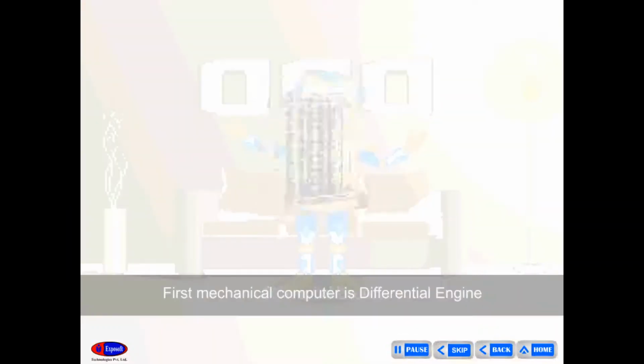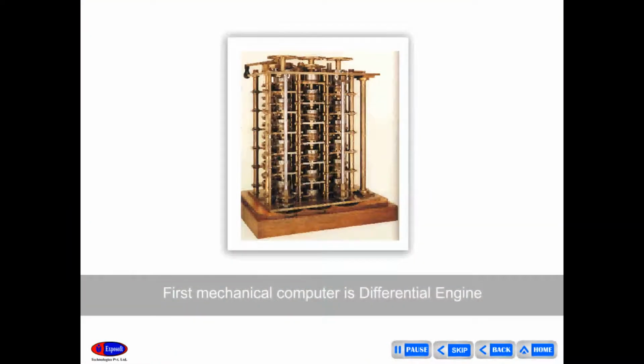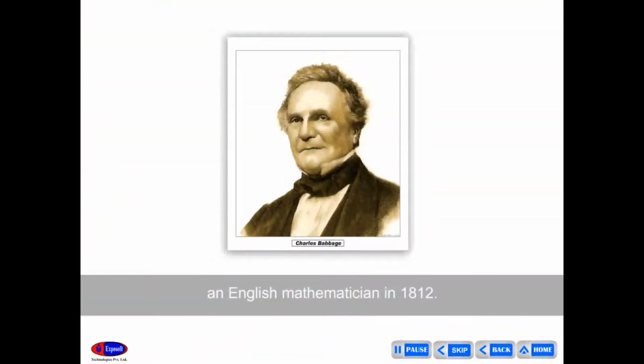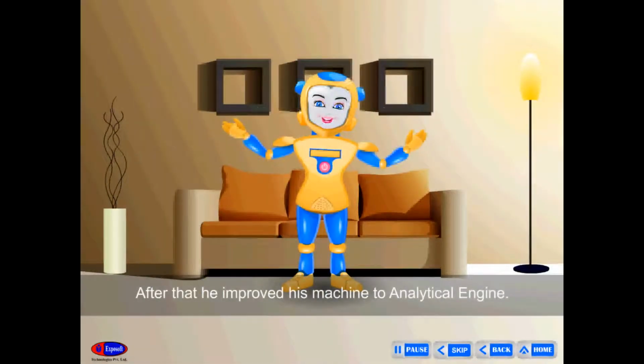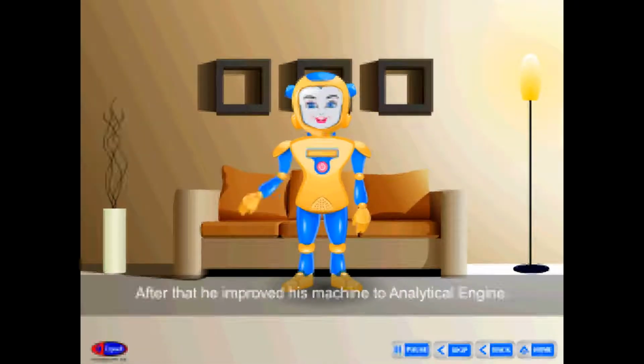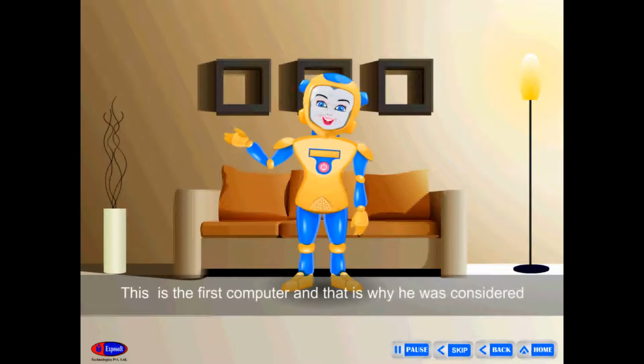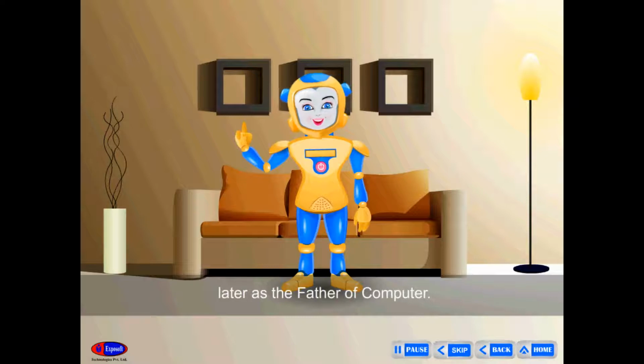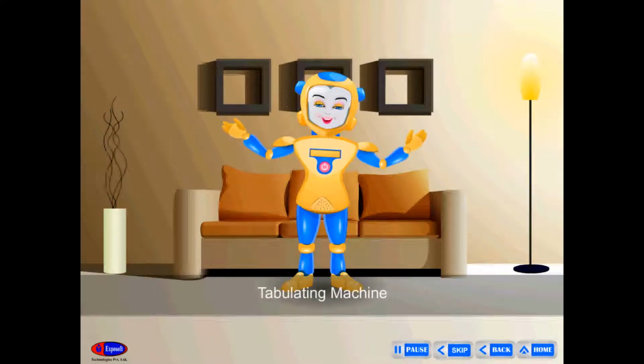Differential engine. The first mechanical computer is the differential engine, invented by Charles Babbage, an English mathematician, in 1812. After that, he improved his machine to the analytical engine. This is the first computer, and that is why he was later considered the father of the computer.